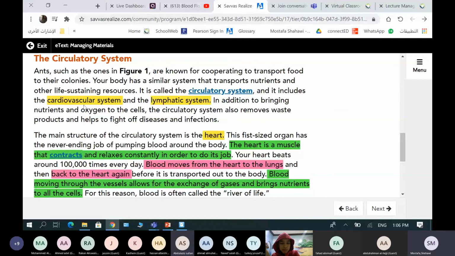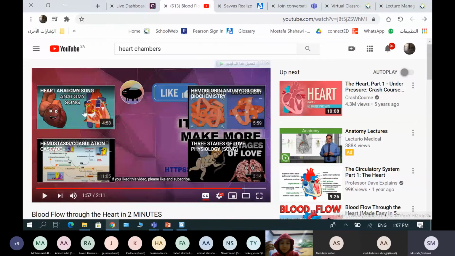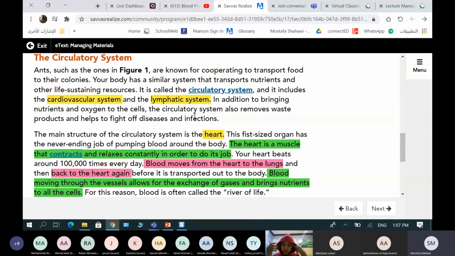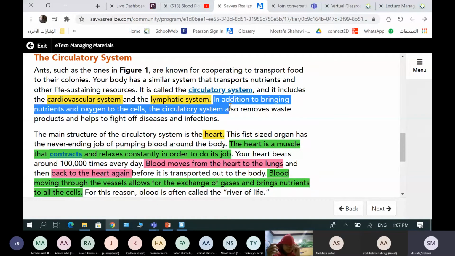Can you explain this that we explained another time, because I don't remember it. What do you want me to explain? The cardiovascular system, the heart, just this one that we just explained here, the heart. Okay. Lymphatic system, we didn't take it yet. We'll talk about it later. In addition to bringing nutrients and oxygen, this is the function of the cardiovascular or circulatory system. This is the first function.